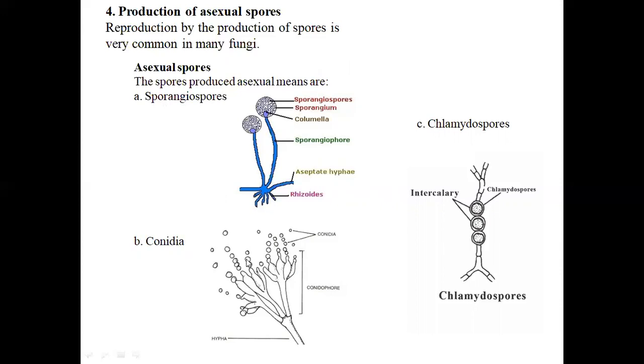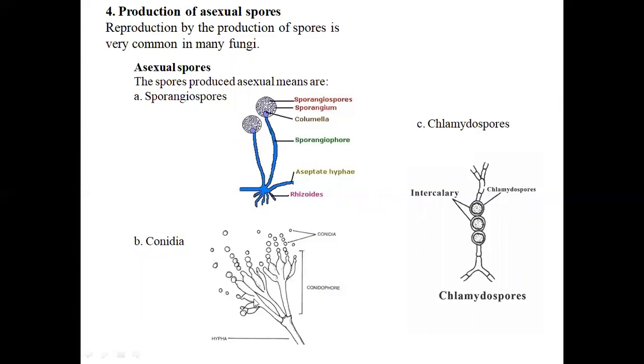Next is conidia. You can see here the conidiophore basal part, and the conidia attached one by one alternately, forming in an alternate manner. When heavy wind currents or cyclonic waves develop, these conidia are released from the conidiophore to form new individuals.